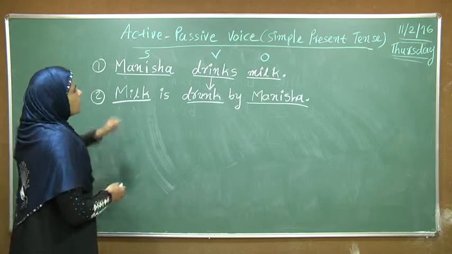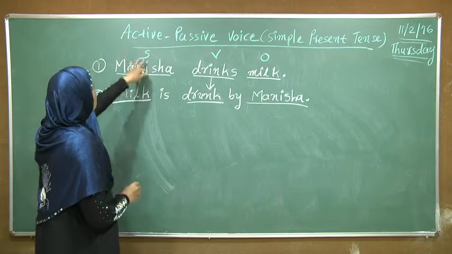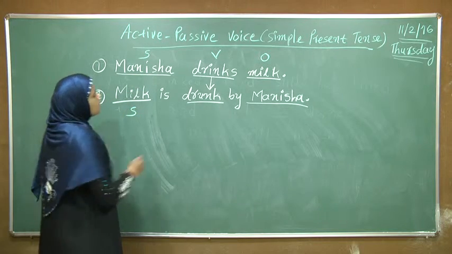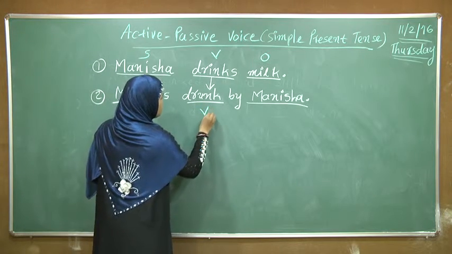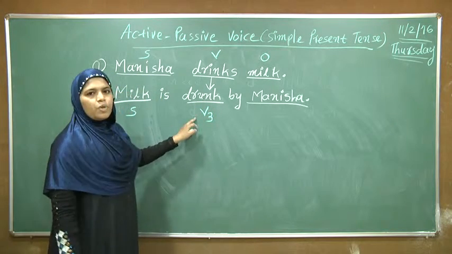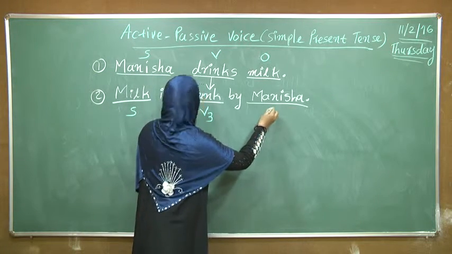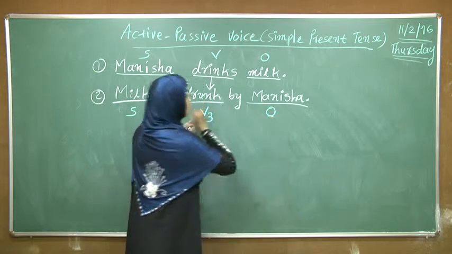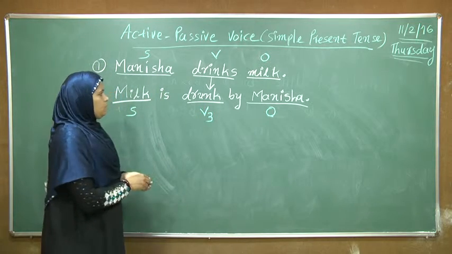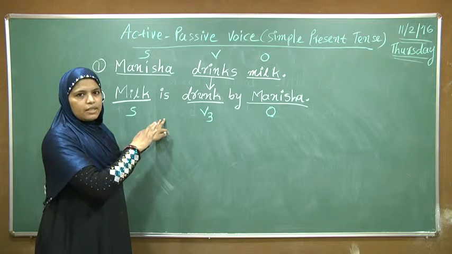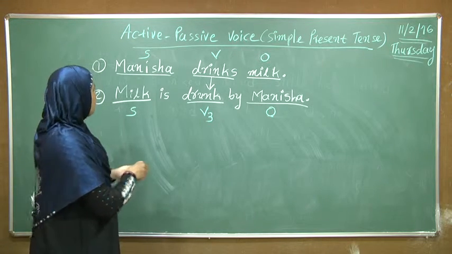And in the second sentence milk is the subject, drunk is V3, past participle of the verb, and Manisha is the object.